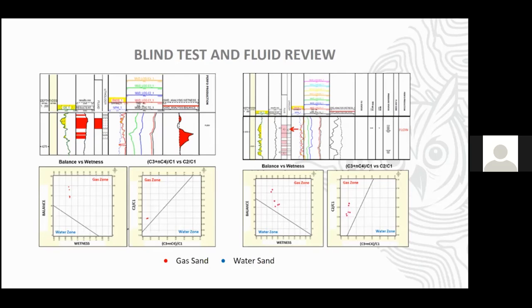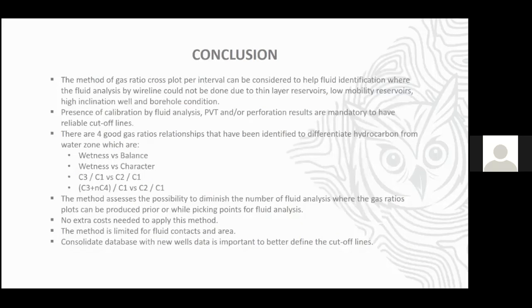Okay, so from this we can conclude that this method, when we do it per interval, can be considered to help fluid identification, where fluid analysis could not be done due to thin layer reservoir or low mobility reservoir, or maybe we have a high inclination well and bad borehole condition. From this study, we have about 80% success ratio.